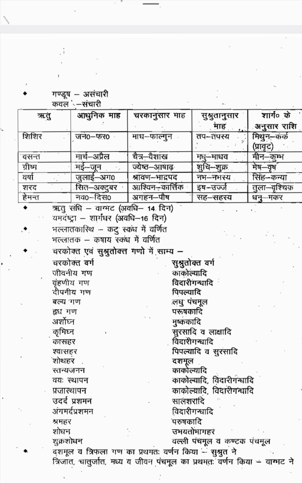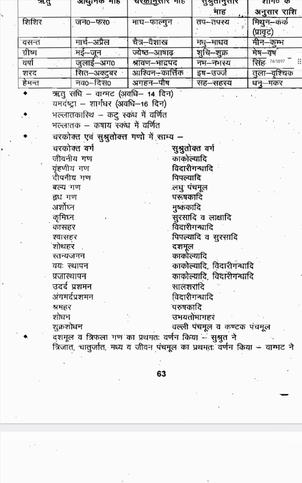So these are the Ganas mentioned by Charaka. The same things are mentioned by Susruta, but under different names. Jivaniya and Kakolyadi are both similar. So these are the similarities between the two sets of Ganas. Then Dashamula, Triphala, Gana, Pramadaha, Varnya are mentioned in Susruta. So Dashamula and Triphala are first mentioned by Susruta.